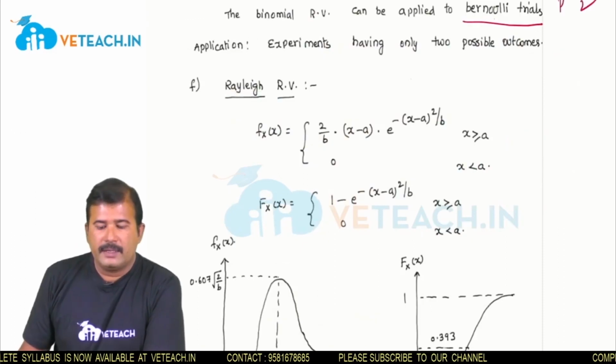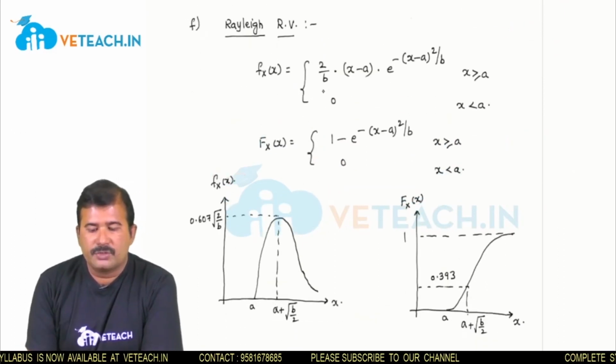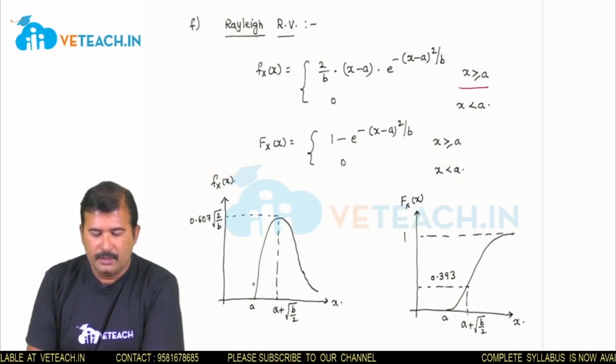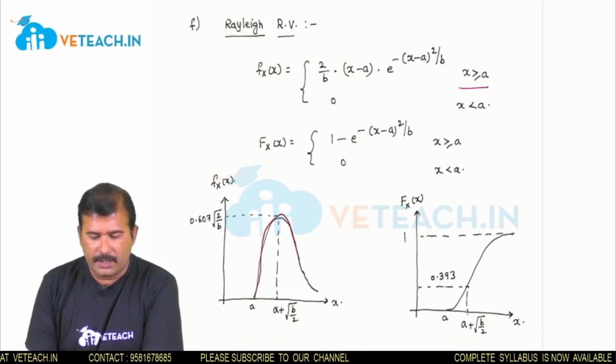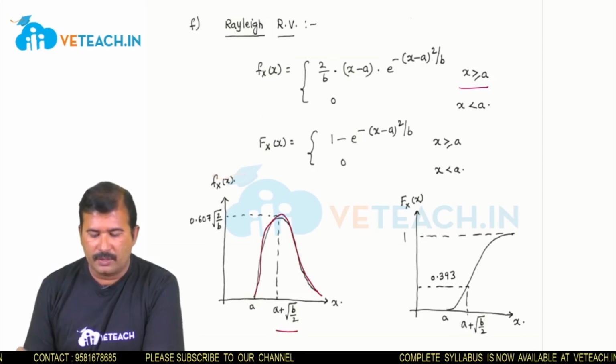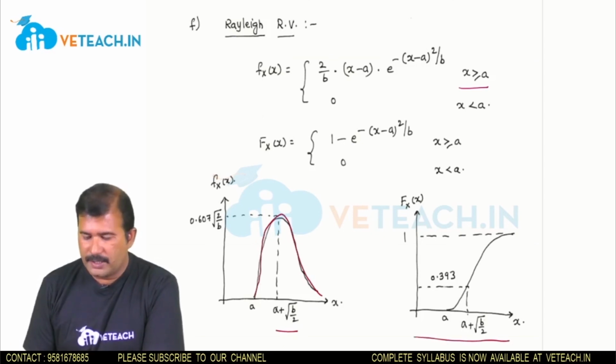The next one is the Rayleigh random variable. Its density function is 2 by b into x minus a into e power minus of x minus a whole square by b for x greater than or equals to a. So we can see this is the shape of the Rayleigh random variable function, and its maximum value occurs at a plus square root of b by 2, and the corresponding distribution function.